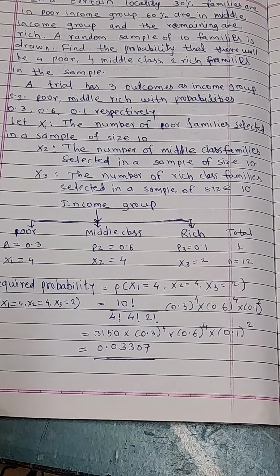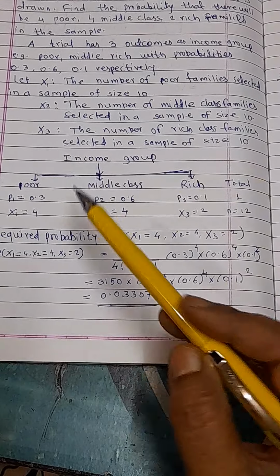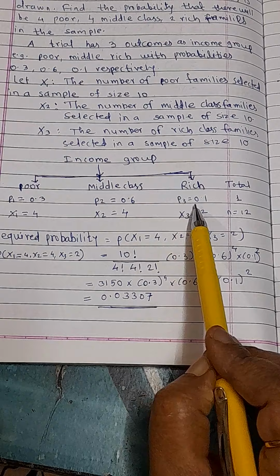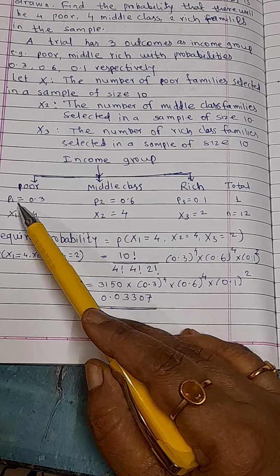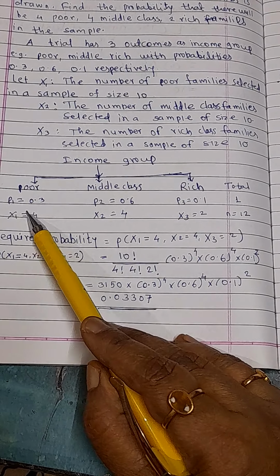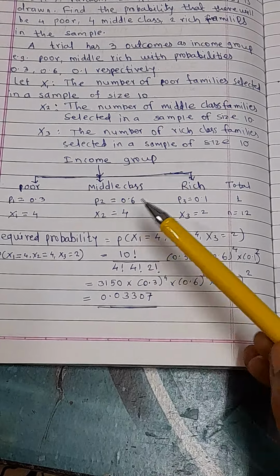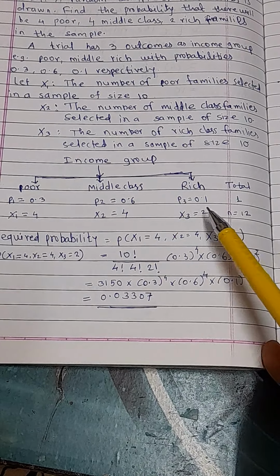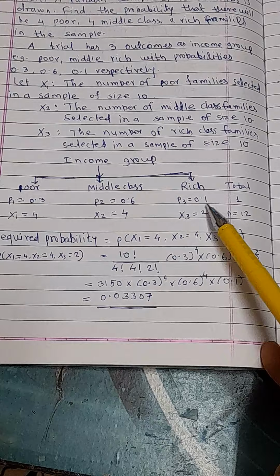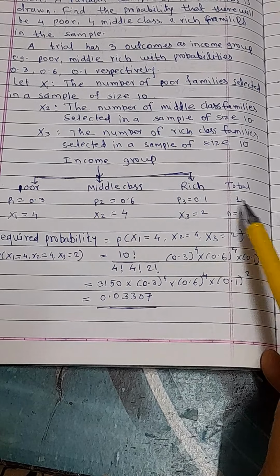We divide the income group into 3 groups: poor, middle class, rich. Then the probability of poor is P1 = 0.3, P2 = 0.6, P3 = 0.1, and the total probability is 1.